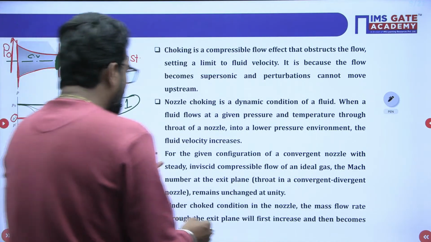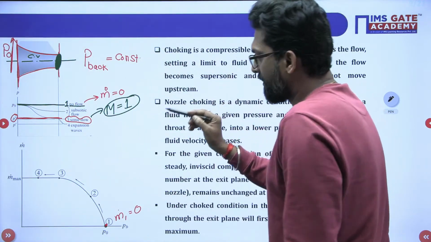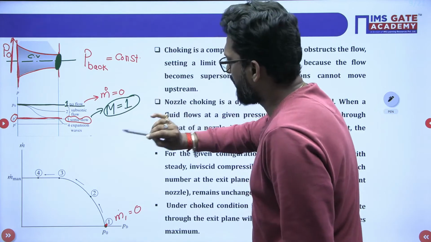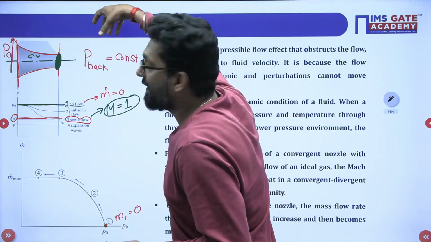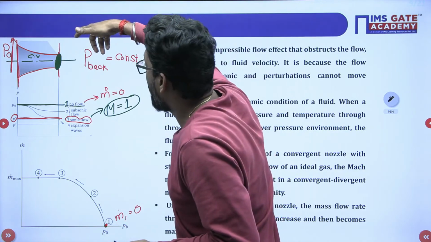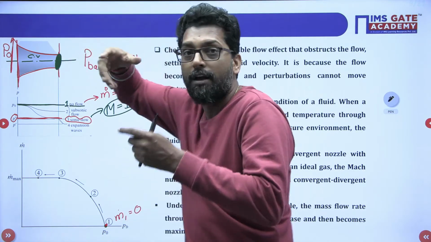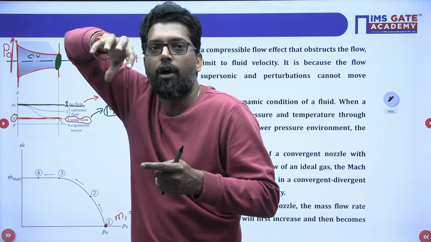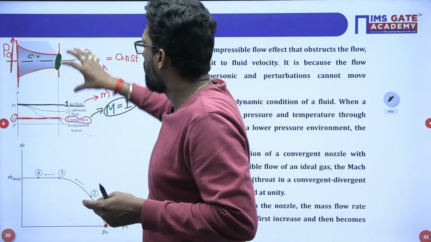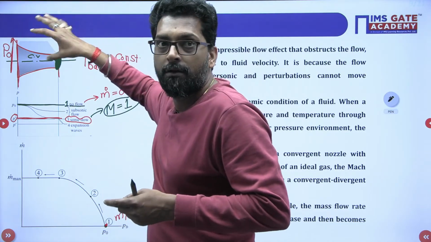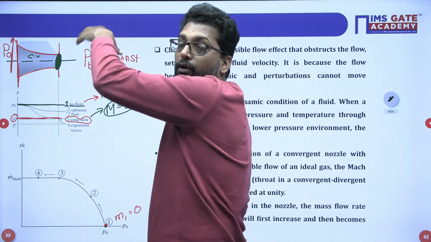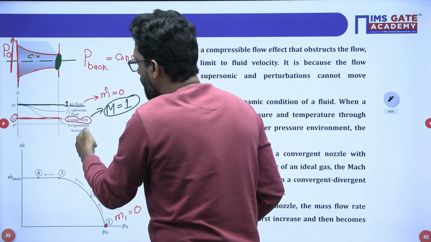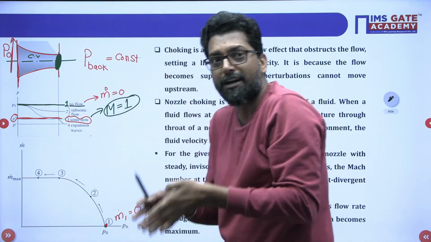Now, for the given, see, what is the choking condition? The choking condition, first option is clear. Now, expansion of the valve. There is an exit section, there is a valve, and if you expand the valve, that means if you open the valve, during the expansion, pressure will reduce.